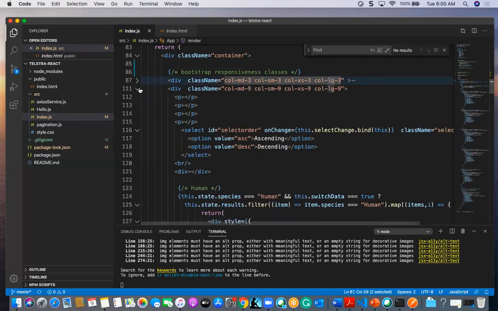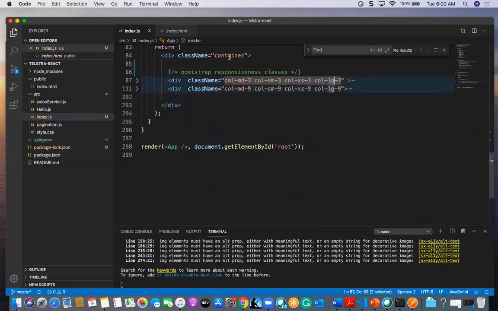I have taken this container so that it is compatible with medium, small, extra small, and large devices. Large is above the desktop view, medium is the desktop view, small is like a tablet, and XS is like mobile. That is how it is segregated.